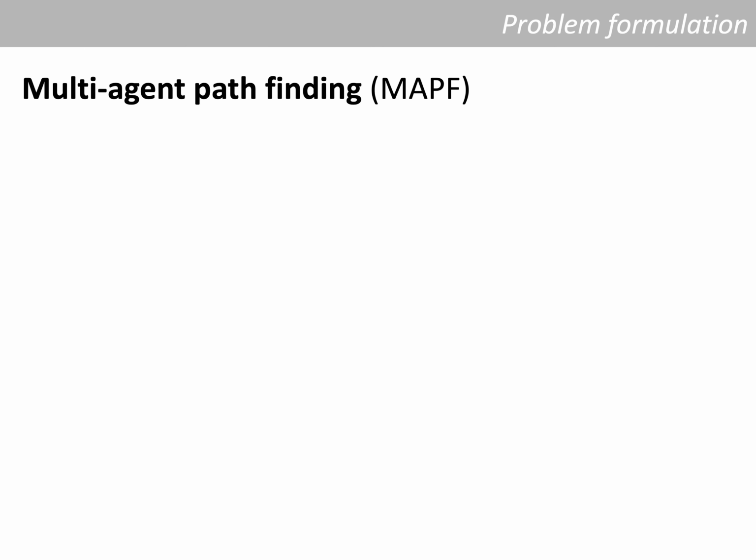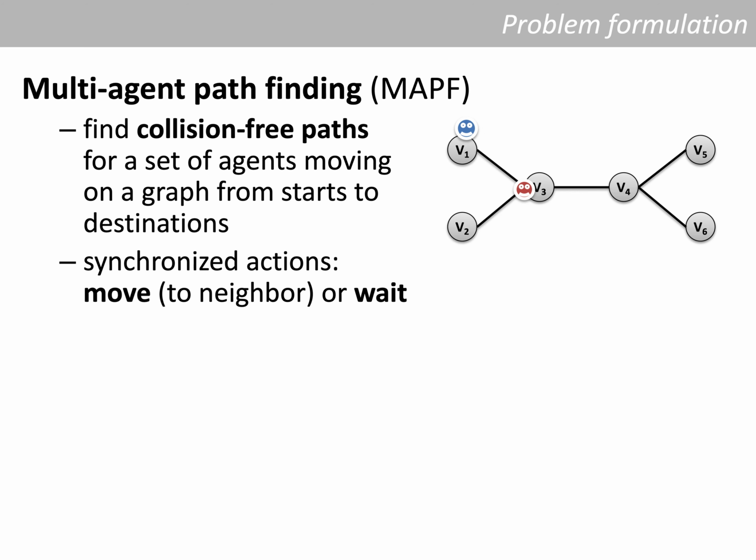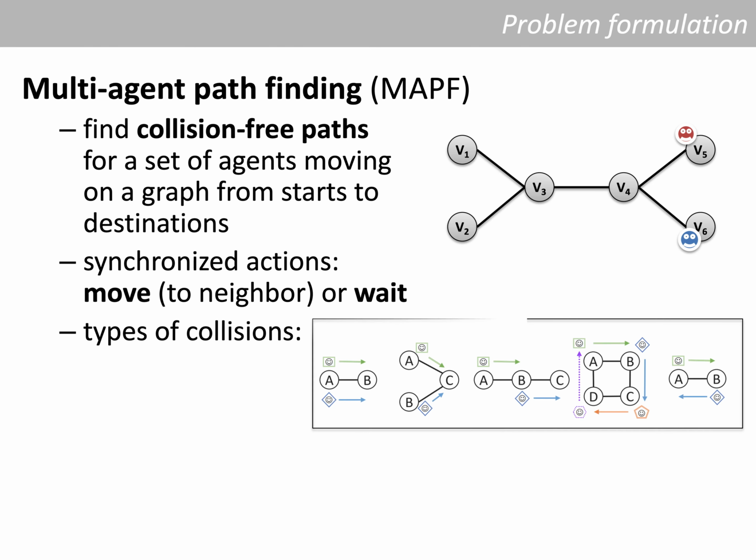I'm going to talk about solving a multi-agent path-finding problem, which is a problem of finding collision-free paths for a set of agents moving on a graph. At each time, an agent can either move to a neighboring node, or it can stay in the node where it is right now. At the end, each agent should be in its destination, and there should be no collisions between the agents. There are several types of collisions.